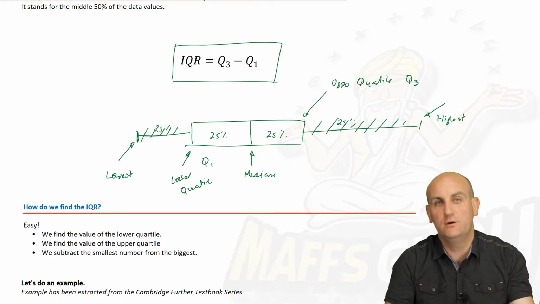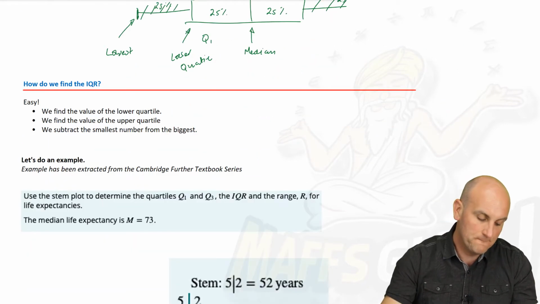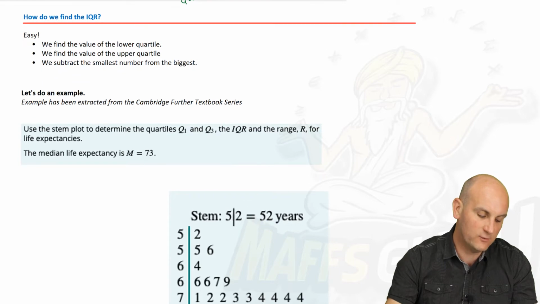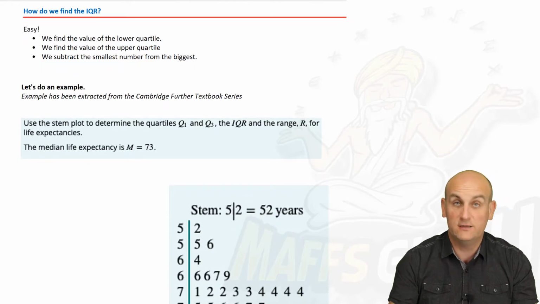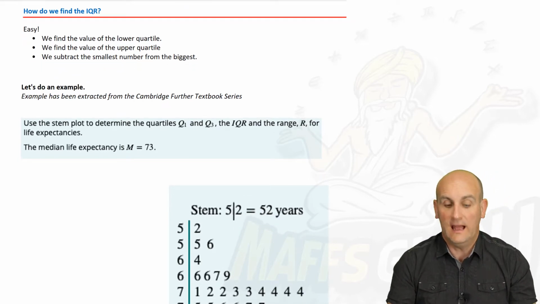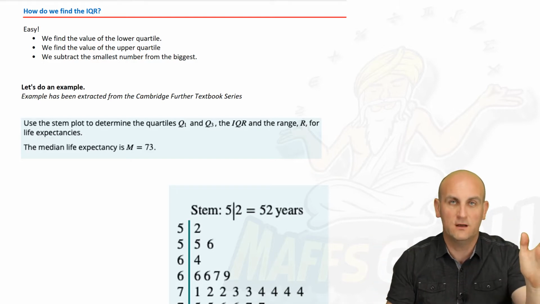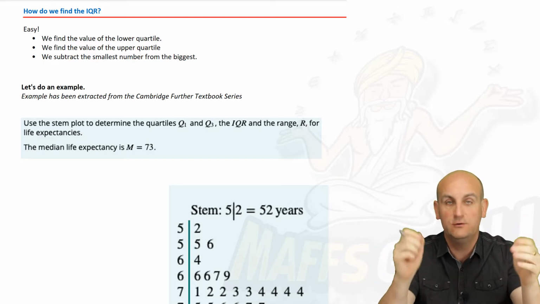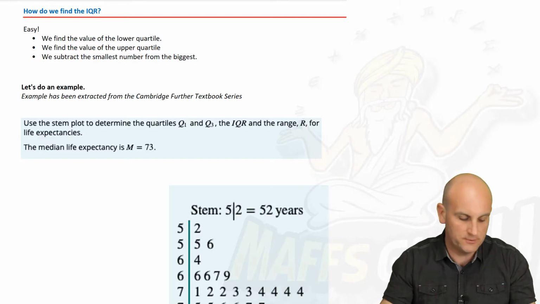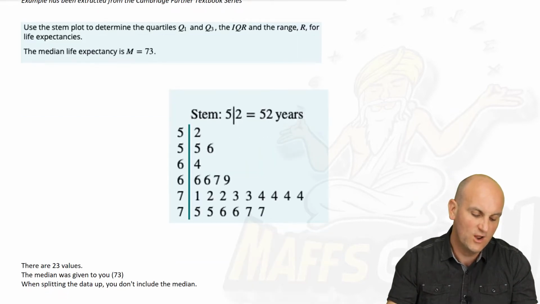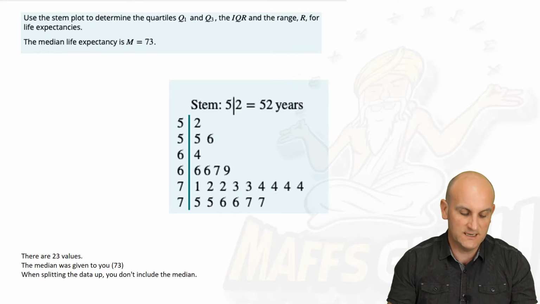We'll come back to Q1 and Q3 in a later video, but how do we now find the interquartile range? Well, it's simple. You find the upper quartile, you find the lower quartile, and these are actual values, and you take them away from each other.